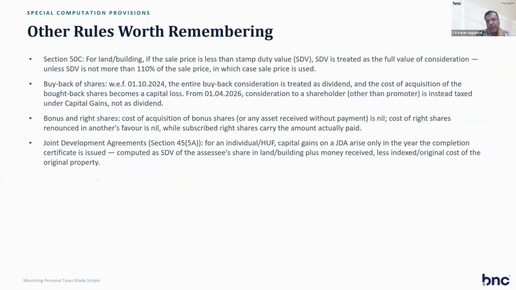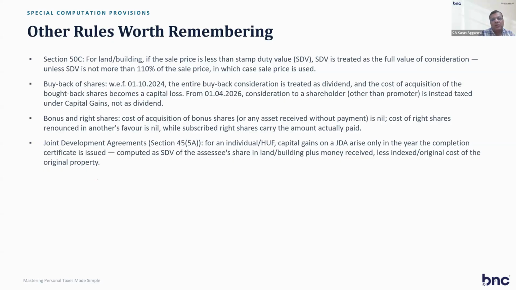Other rules for capital gain is 50C for land and building. You have to be very careful that the stamp duty value is treated as full value of consideration. So in India, if you sell a property, there is a concept of stamp duty value. So you can't sell below the stamp duty, because if you sell below the stamp duty, section 50C will be applicable. And according to 50C, full value of consideration as per stamp duty will be taken. So 10% difference is allowed, that is, if stamp duty value is less than 110% of the sale value, but not more than that.